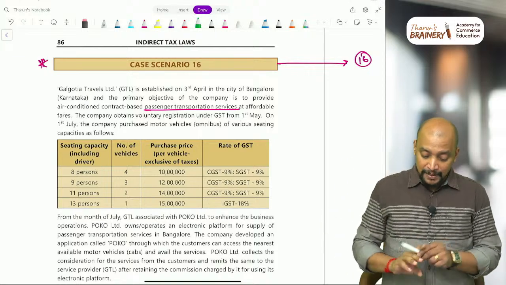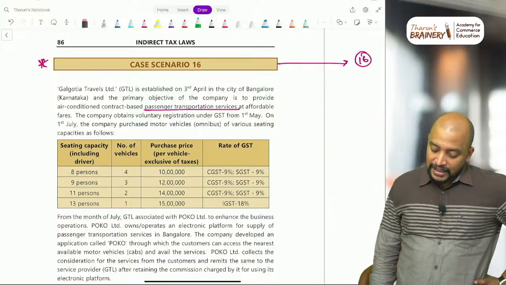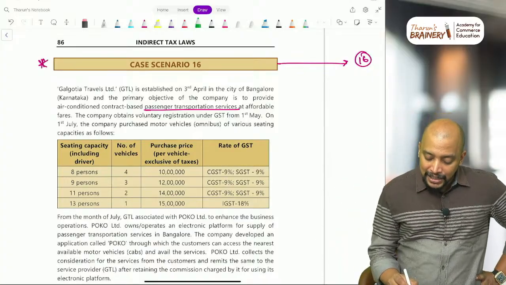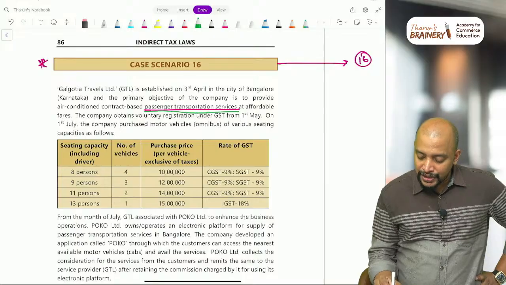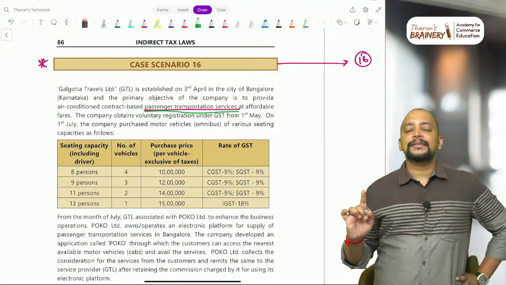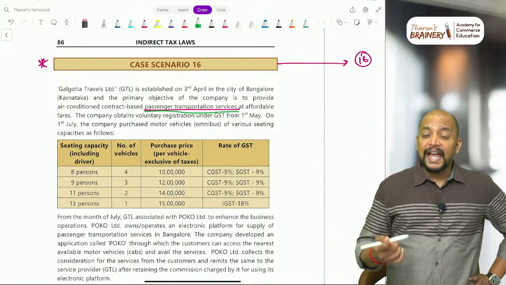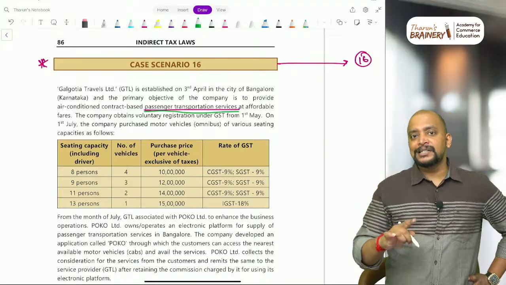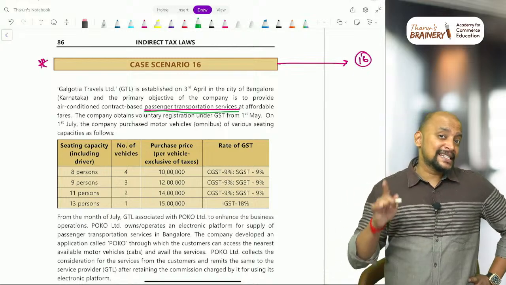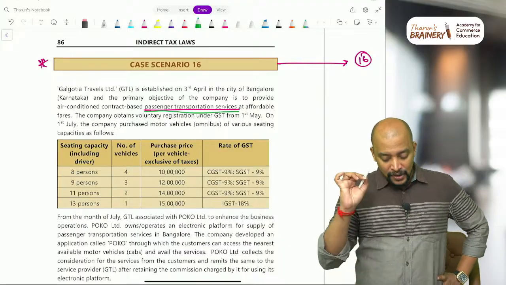Then, coming back to this, Galgotia Travels Limited is established on 3rd April in the city of Bengaluru, and the primary objective of the company is to provide air-conditioned contract-based passenger transportation services at affordable fares. So we need to understand Section 9(5) here. Transportation of passengers by a company in omnibus is not covered under 9(5). And what is omnibus? Capacity exceeds 13, exceeds 13. Why am I telling you this?